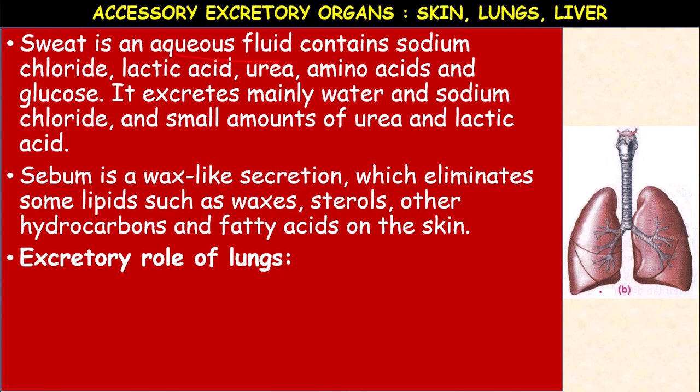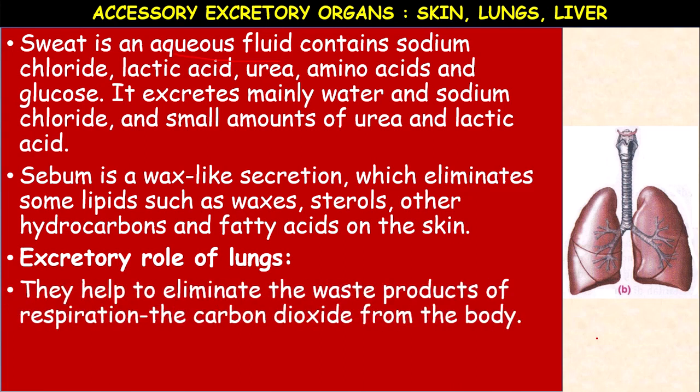That oxygenated blood is supplied to cells, where it oxidizes the digested food material and releases energy, which is called cellular respiration. At the same time, lungs also help in the elimination of carbon dioxide. So these lungs help to eliminate the waste products of respiration.